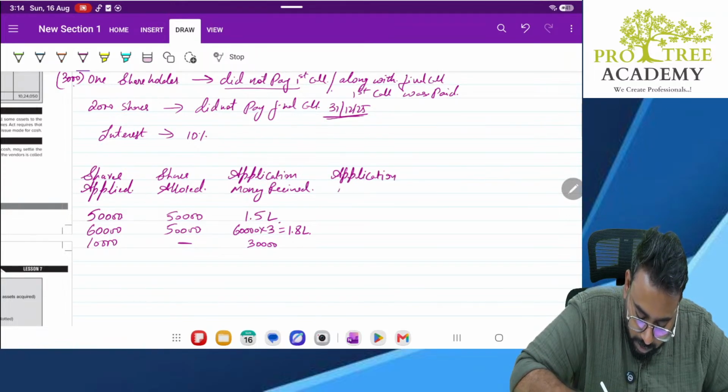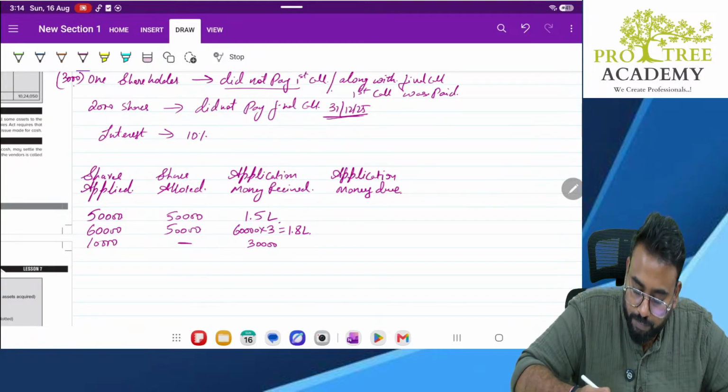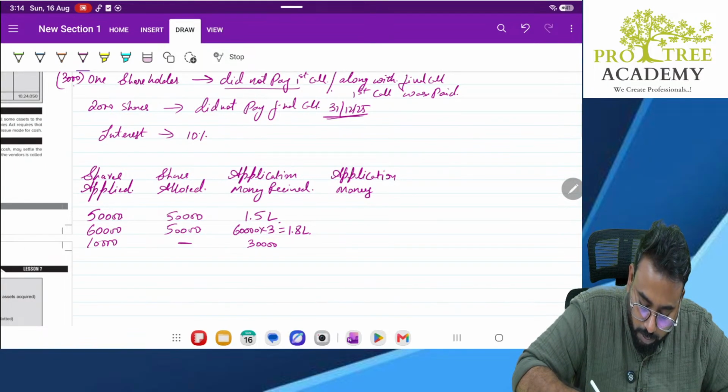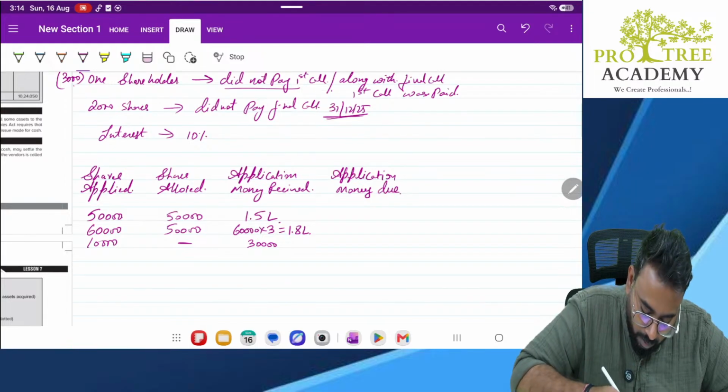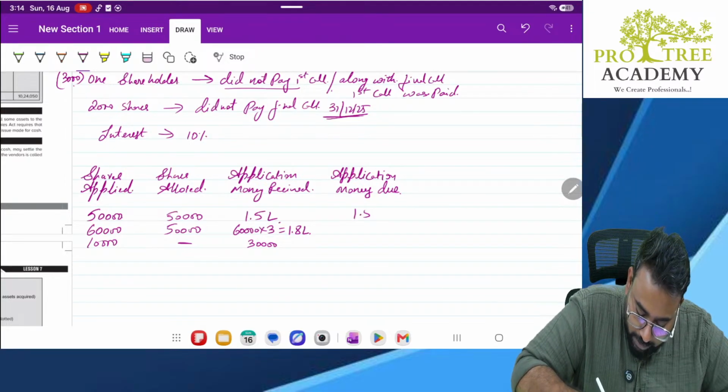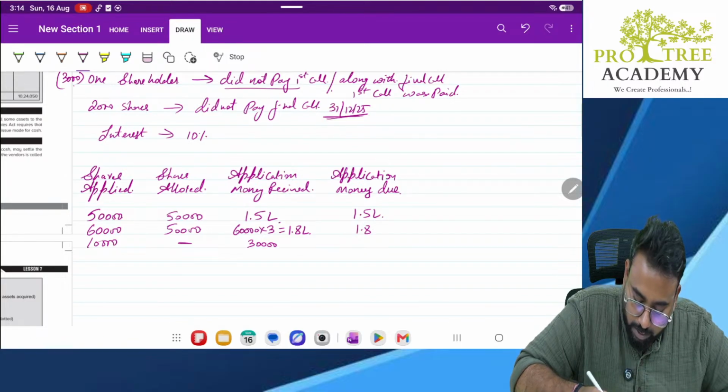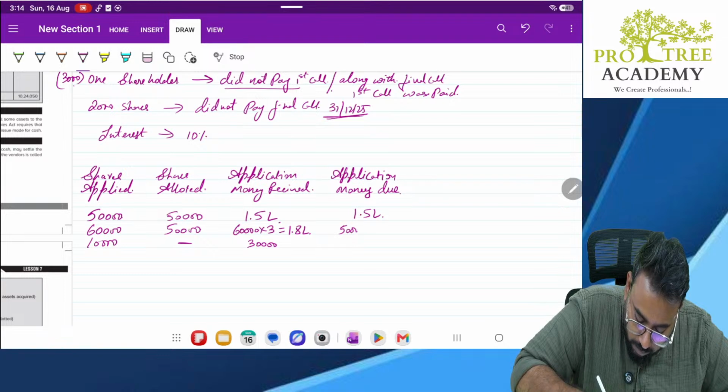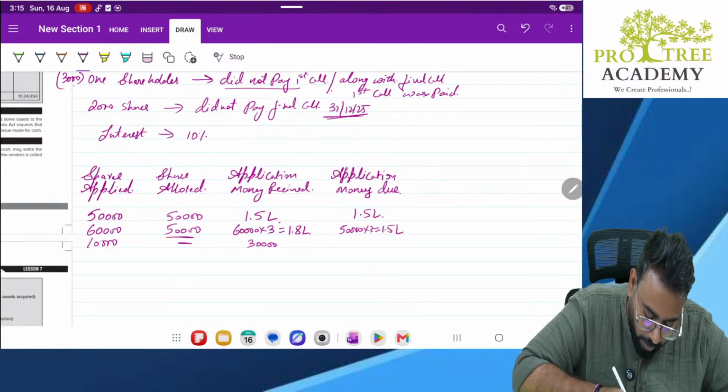Now, next one is application money due. How much is actually due? Here 1.5 lakh is due. Sorry, here the due is not 1.8 lakh. Here the due is 50,000 into 3, that is 1.5 lakh. See, we have allotted only 50,000.